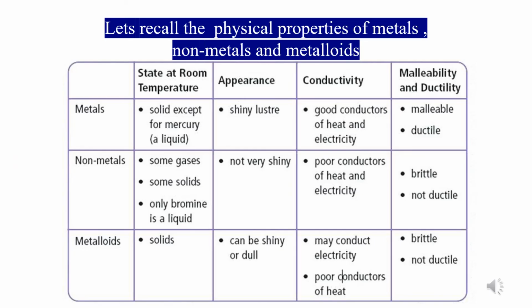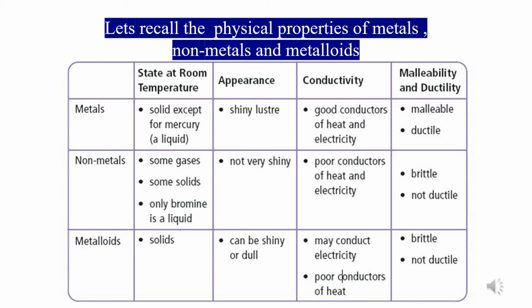So this table will help us to quickly recall some of the physical properties of metals, non-metals and metalloids. Now, though most of them are not listed here, few of them are put in the table. But in the earlier slides, all the properties are given in detail. So this is just for our recap. So at room temperature, metals are solid except for mercury. Non-metals are solids, liquids and gases. Only bromine is a liquid. So mostly they are gases and solids.